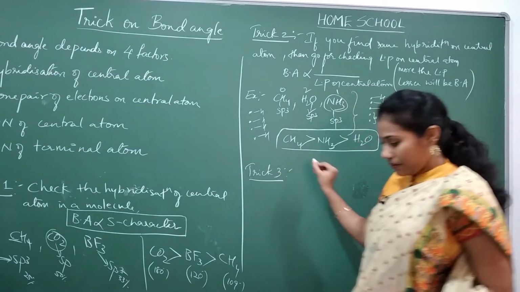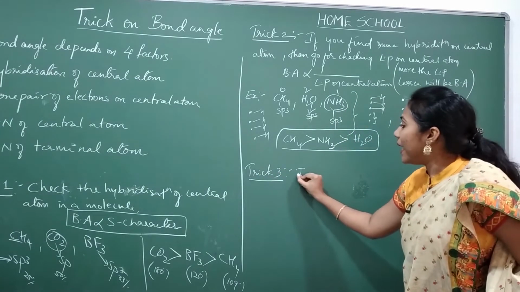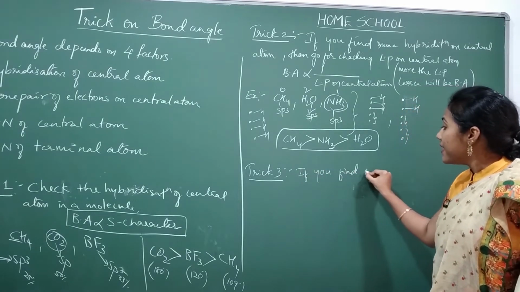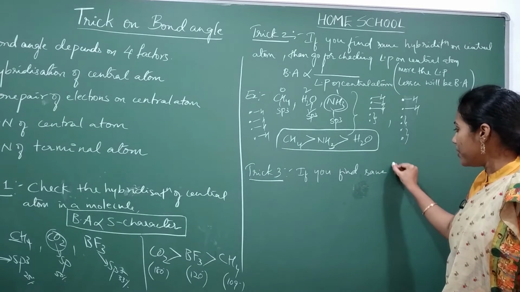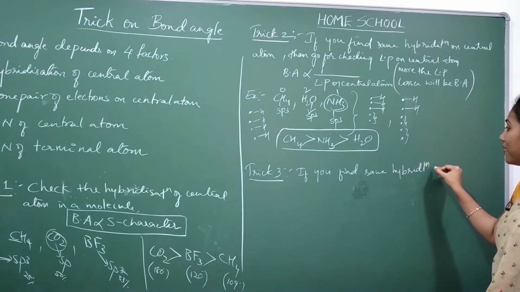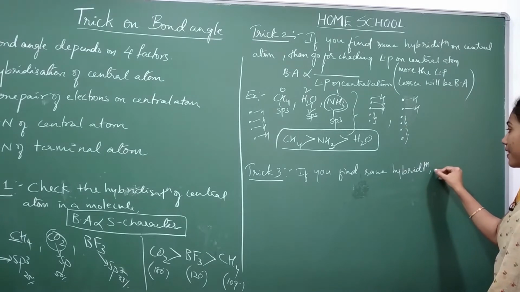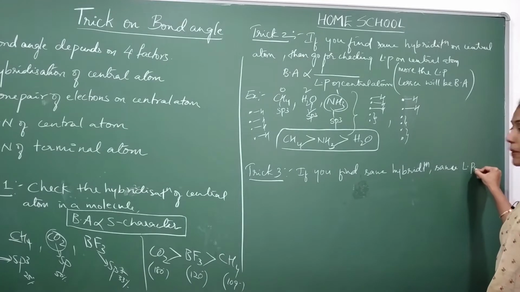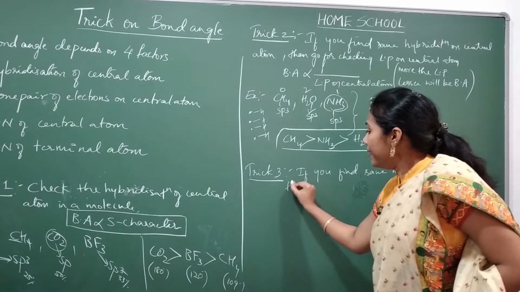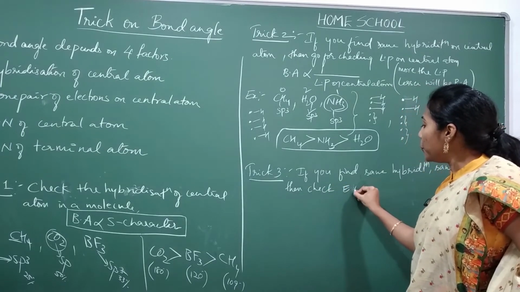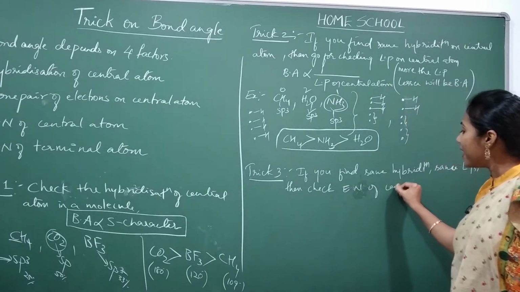Trick number 3. If you find same hybridization as well as same lone pairs, then check electronegativity of central atom.